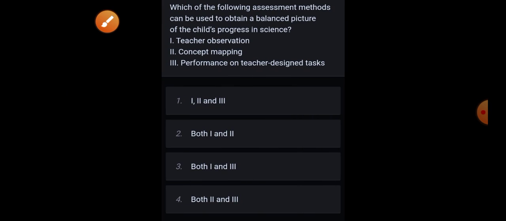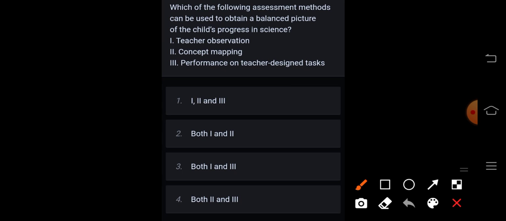Next, which of the following assessment methods can be used to obtain a balanced picture of the child's progress in science? Teacher observation, concept mapping, performance on teacher designed task. Correct answer is option 1, first, second, and third.